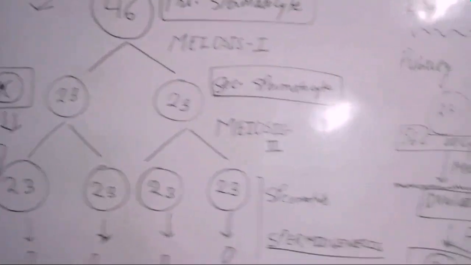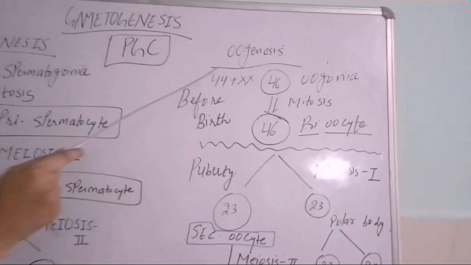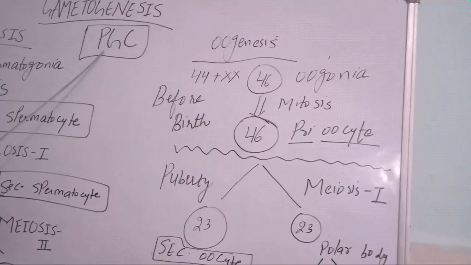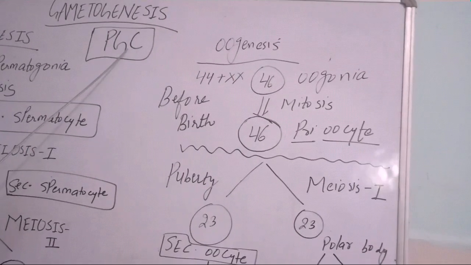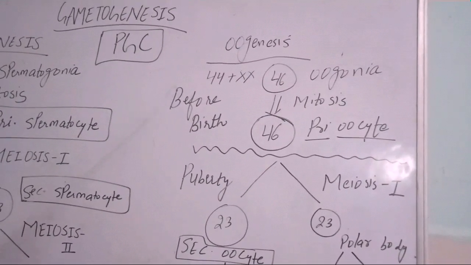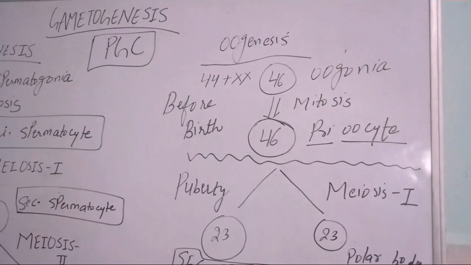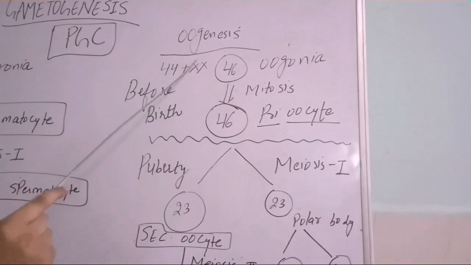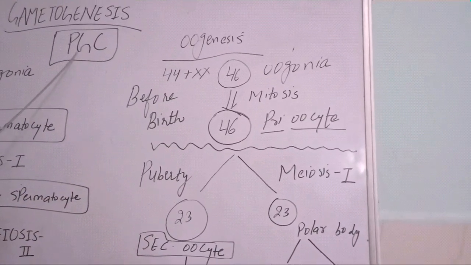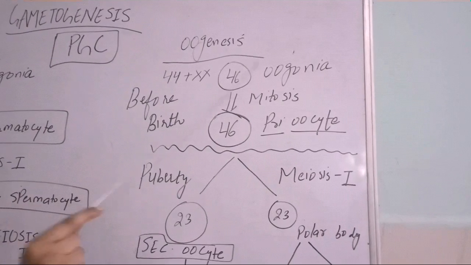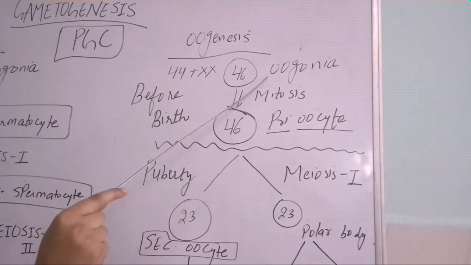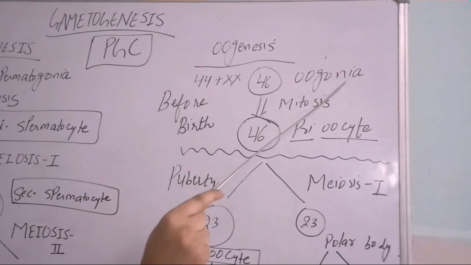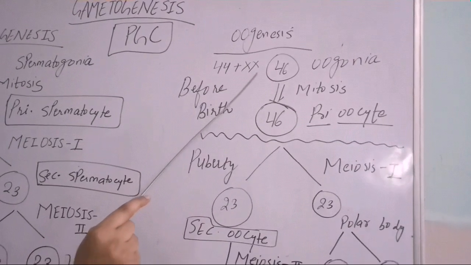Now I am moving towards the oogenesis. This oogenesis begins before the birth. The same procedure starts from the PGC, the primordial germ cells, which first migrate from the yolk sac to the genital ridge. From the genital ridge there will be the development of the ovary. In the cortex part of the ovary, this process starts, in which first there will be mitosis in the PGC and the formation of oogonia. In the case of the male, it is known as spermatogonia. In the case of the female, it is known as oogonia, and the number of chromosomes is XX.